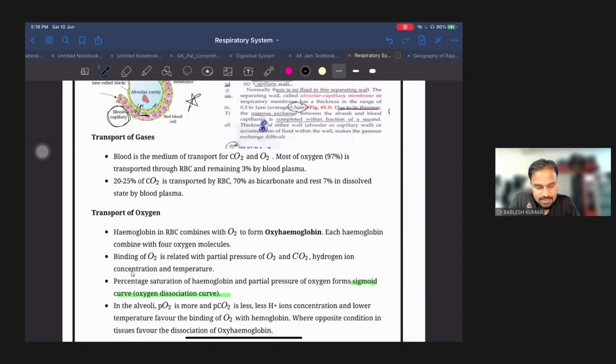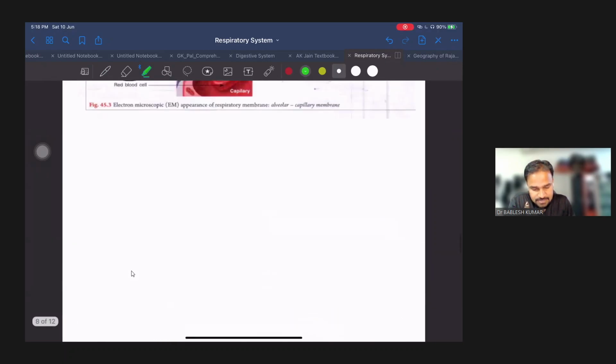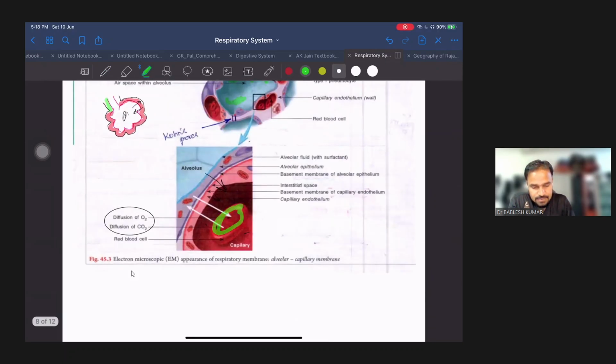Next we'll see at the molecular level how oxygen and CO2 get transported. So blood is the medium of transportation of CO2 and oxygen. Most of the oxygen, 97%, gets transported through RBC. मैंने आपको बताया था, here we had discussed the RBC. These are the RBC.